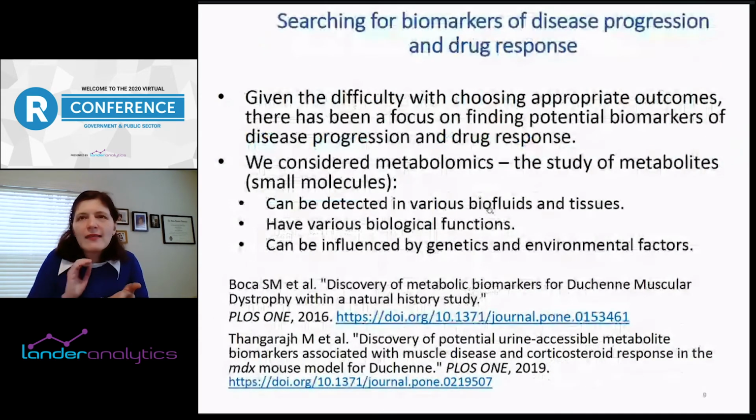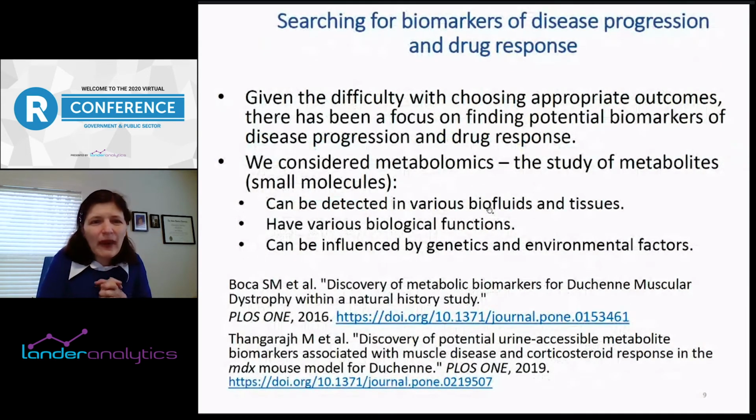Okay, so the second vignette that I wanted to talk about was using molecular data sets to help find biomarkers of either disease progression or drug response. So I mentioned that there's a focus in doing this, especially for rare diseases, and we focus on looking for metabolic biomarkers. So basically metabolites, which are small molecules. The study of metabolites is called metabolomics. They can be detected in various biofluids and tissues. That includes things like blood, urine, and so forth.